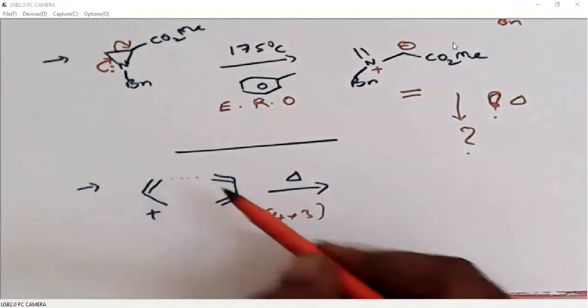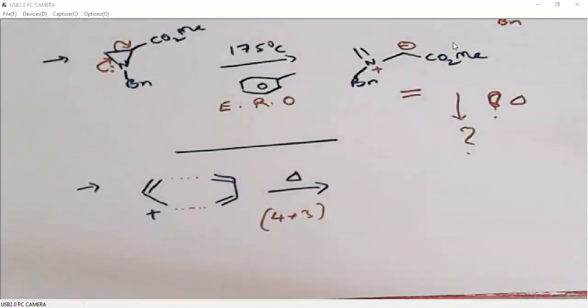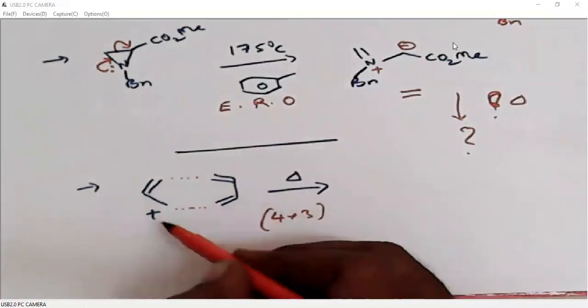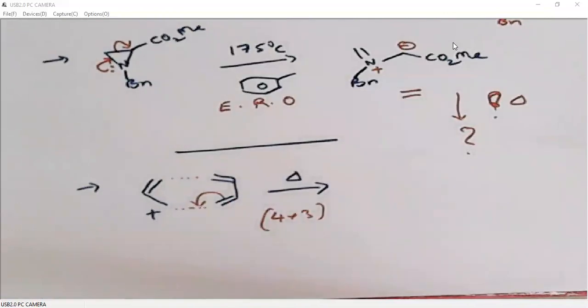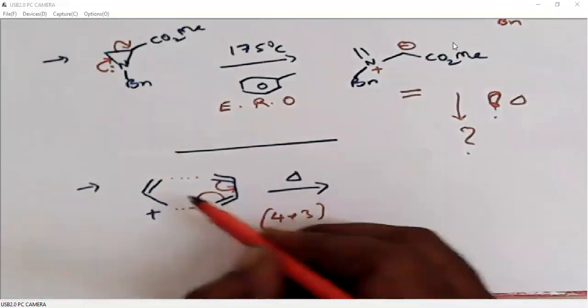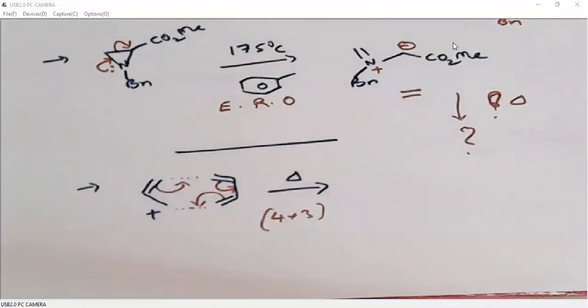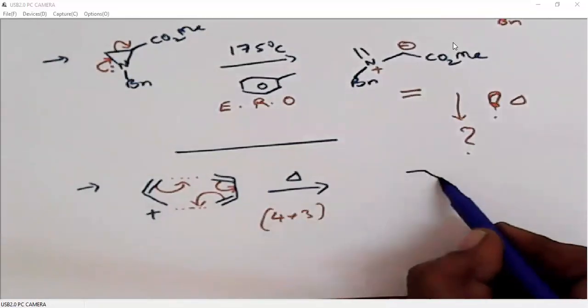So there will be a bond formation like this. Because it is a positively charged carbon, this double bond will migrate towards the positive charge. Then this double bond will migrate like this. This double bond will migrate like this. So what we get, because of 4+3, is a 7-membered ring.